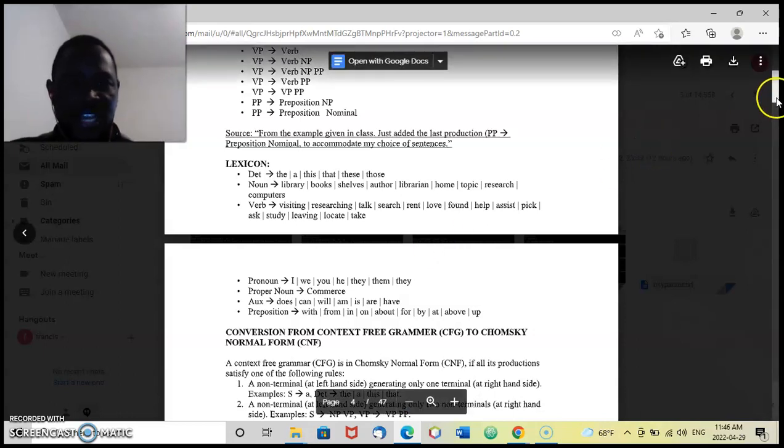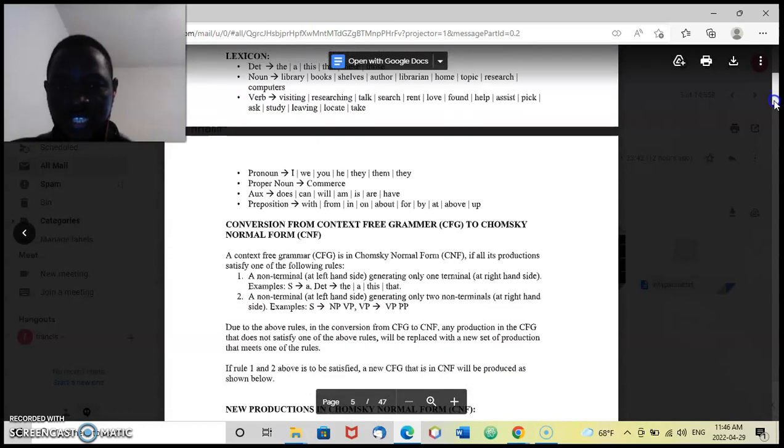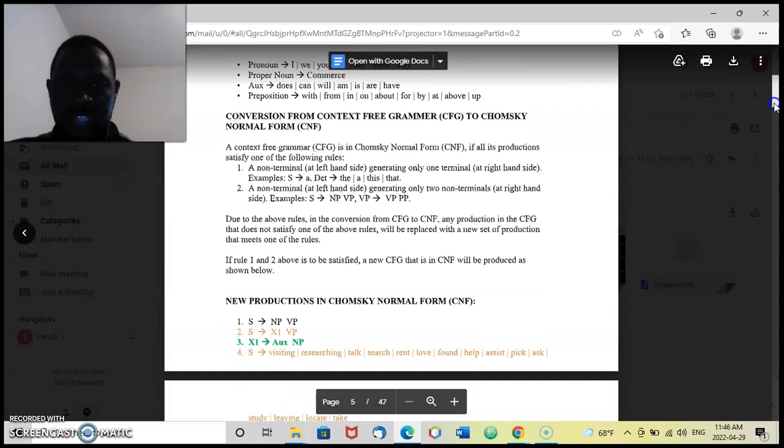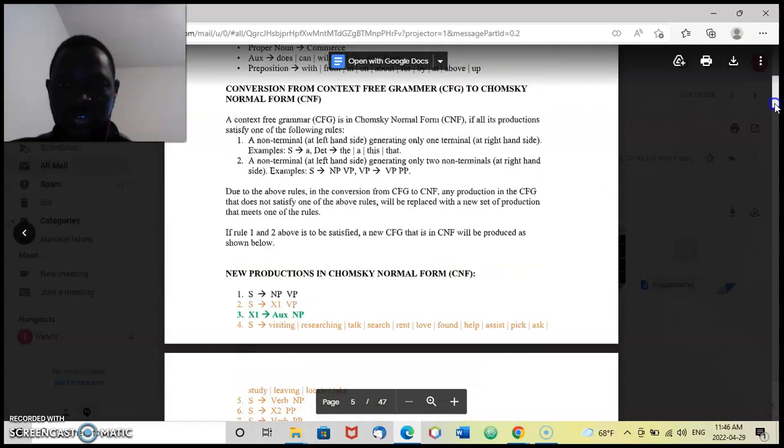After that, I had to convert this whole context-free grammar into CNF, Chomsky normal form. To do that, I just had to follow the two basic rules in CNF, which are a non-terminal on the left-hand side generating either two non-terminals or one terminal on the right-hand side.